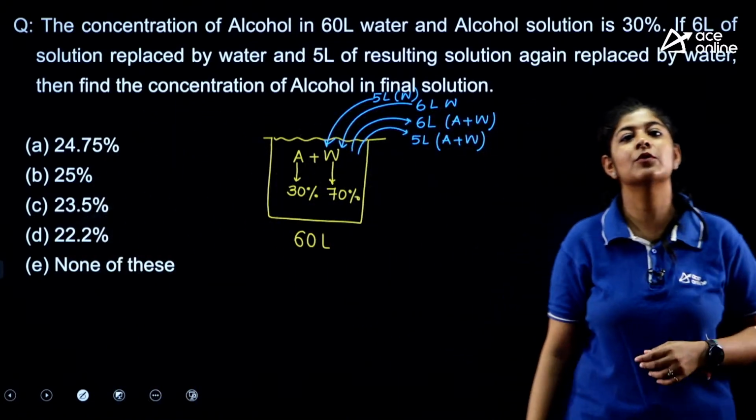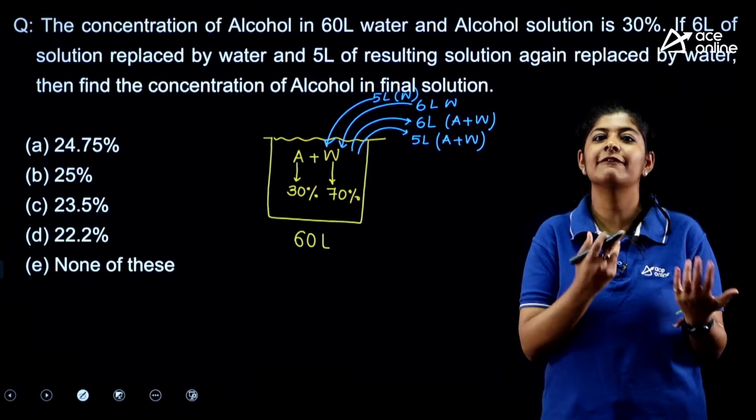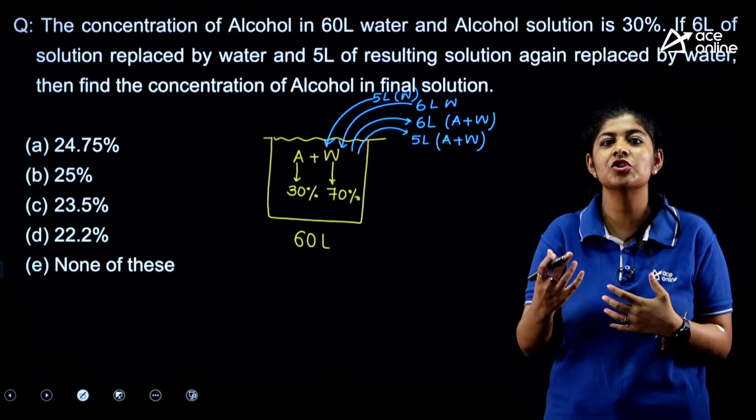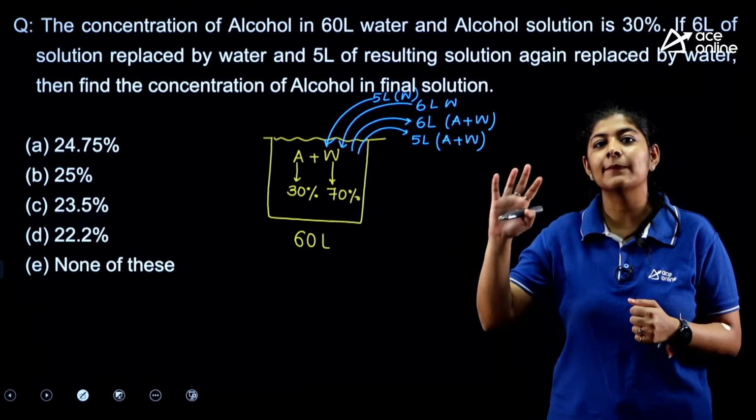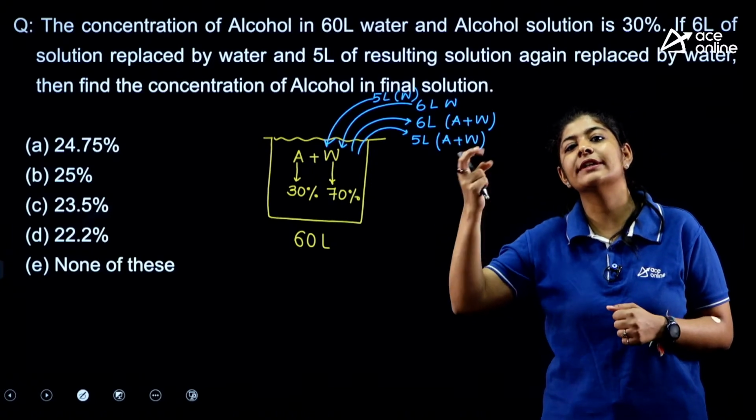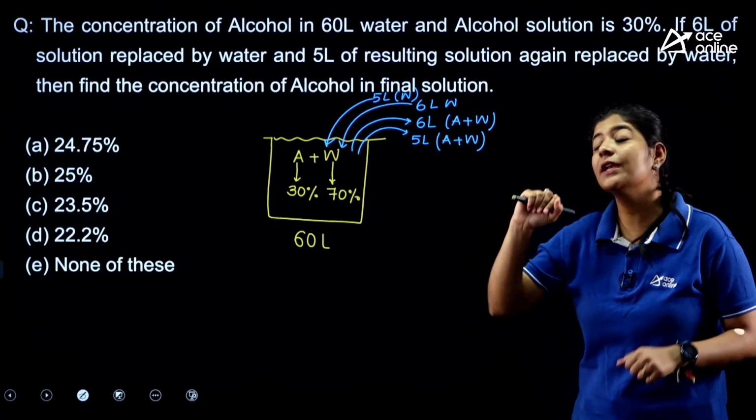We can easily apply the formula which says that final quantity is the initial quantity multiplied by 1 minus the taken out quantity divided by the total, to the power of the number of times.